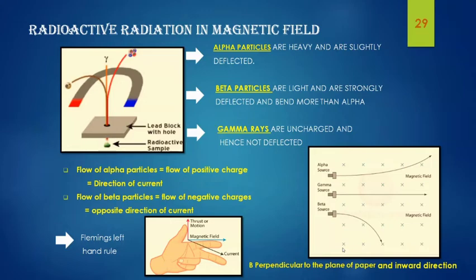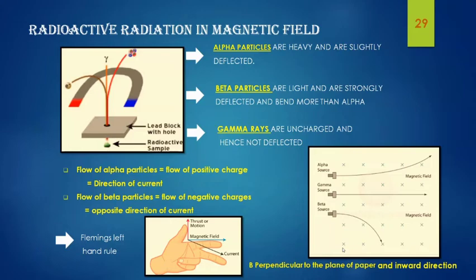So if we arrange our forefinger and middle finger in the direction of magnetic field and current, then our thumb will point upwards, which means that the movement of alpha particles will be in the upward direction.